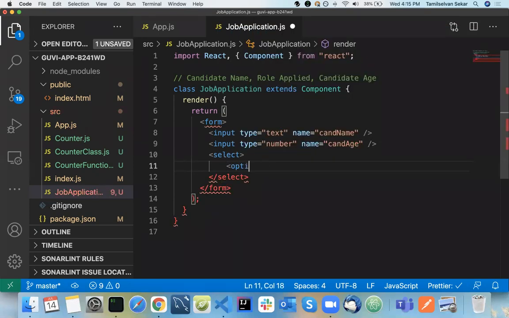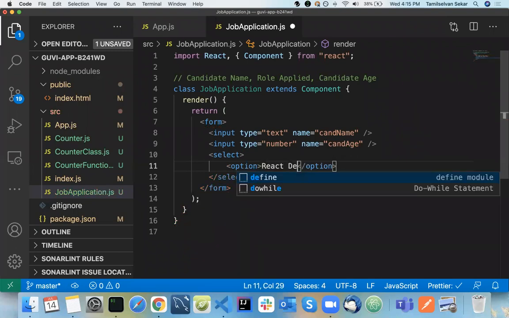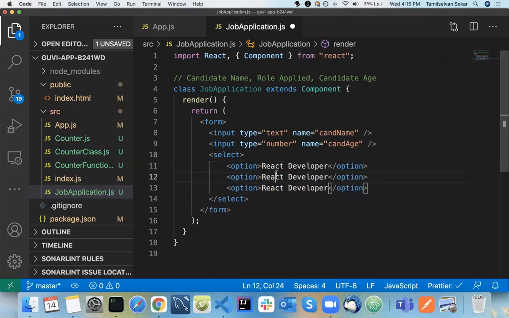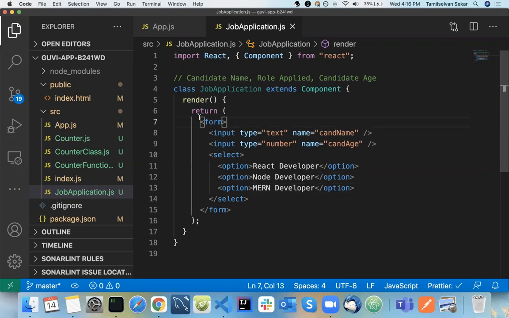The options can be something like React developer, Node developer and Merge developer. So we have a form. It has an input type text for candidate name, and it has a select option, three fields.